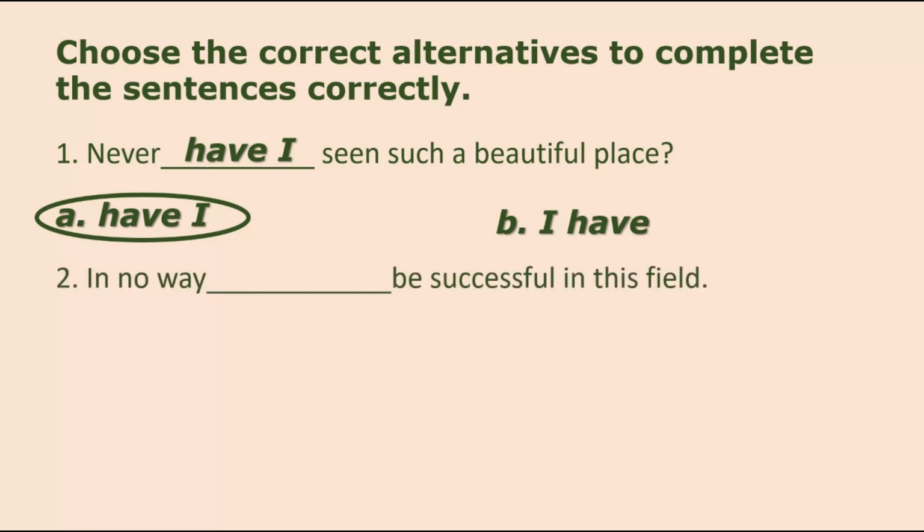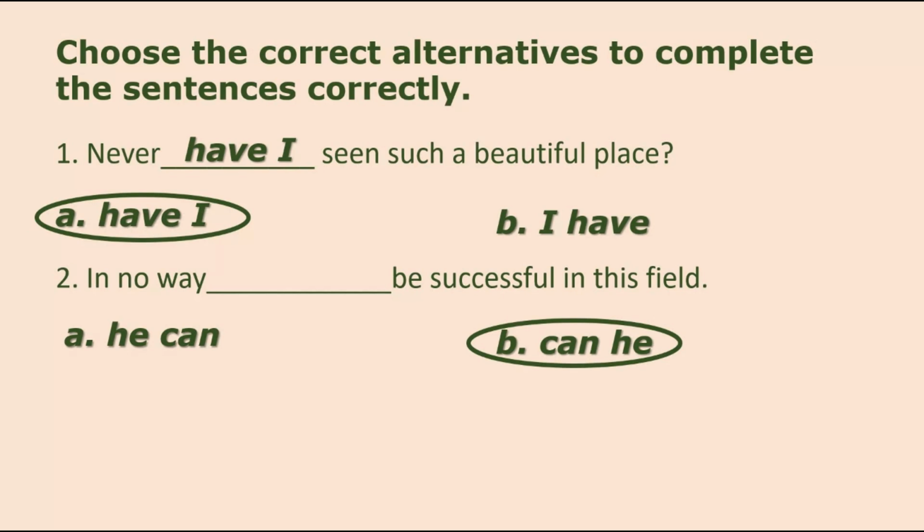Number 2. In no way blank be successful in this field. A. He can. B. Can he. Answer is letter B. In no way can he be successful in this field.